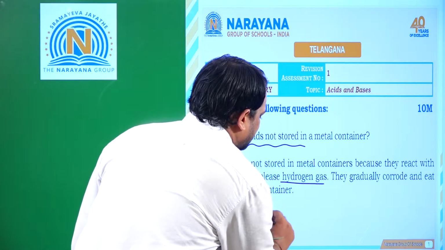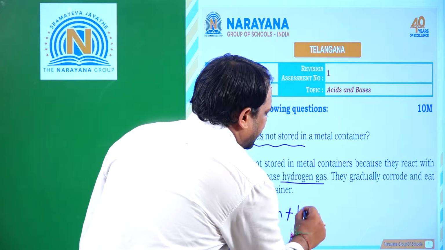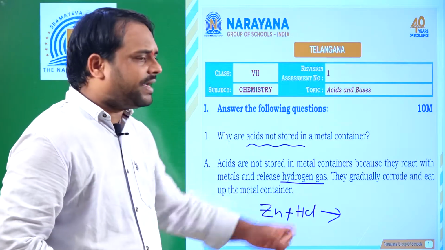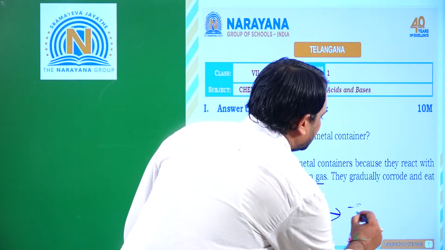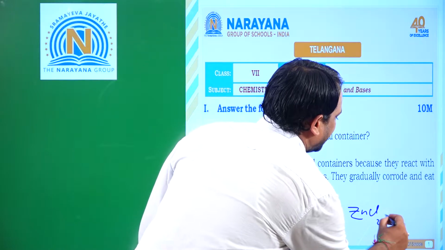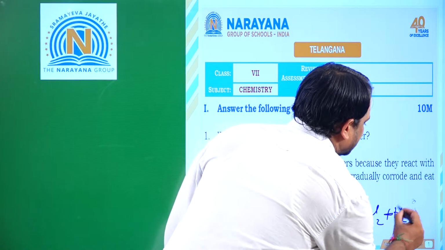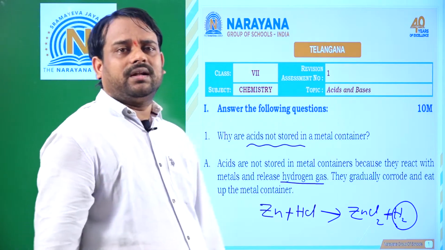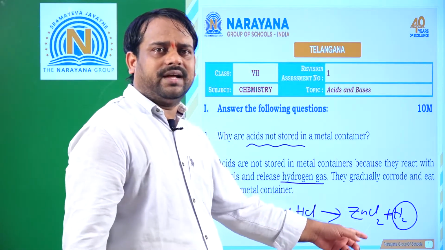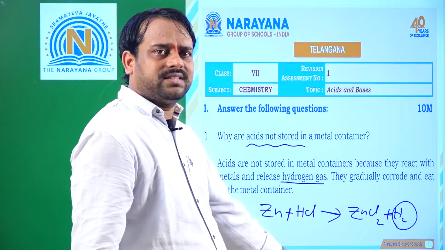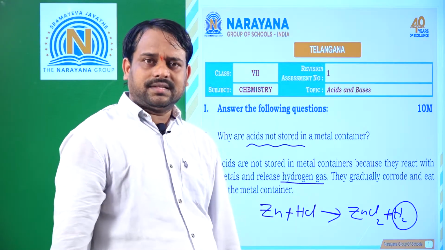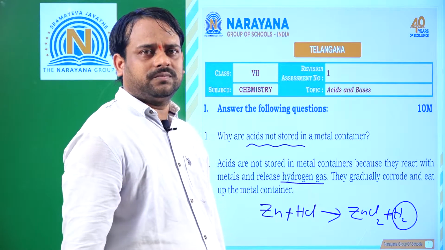Suppose for example zinc is a metal and hydrochloric acid is an acid. So what happens? This zinc reacts with this hydrochloric acid. What does it form? Zinc chloride, and a gas is released, because they gradually corrode and eat up the metal container. Because of this reactivity of metals with acids, we cannot store acids in metals. Clear? Right.